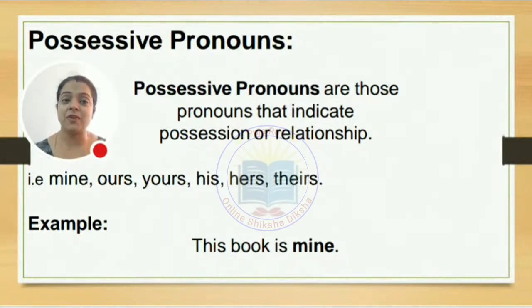Now you just see everywhere we have the word S. Ours, yours, hers, theirs. Now let me tell you one thing very important. How can we use them in a sentence? It becomes very important now. So you find most of the cases, and every time I have observed that possessive pronoun is used at the end of the sentence. This book is mine. That house is ours. Those books are yours. This pencil is his. And the dress is hers. The house is theirs. So all the cases what we find, possessive pronoun is coming at the last.